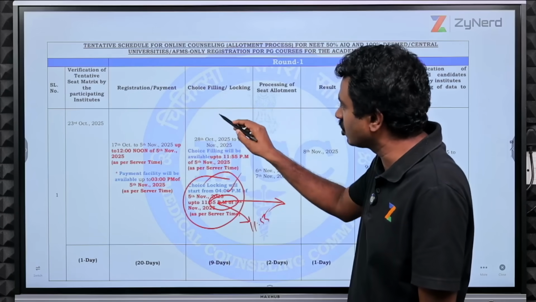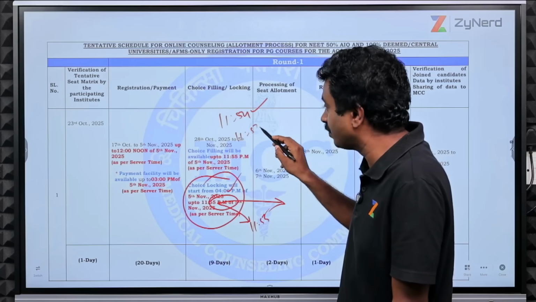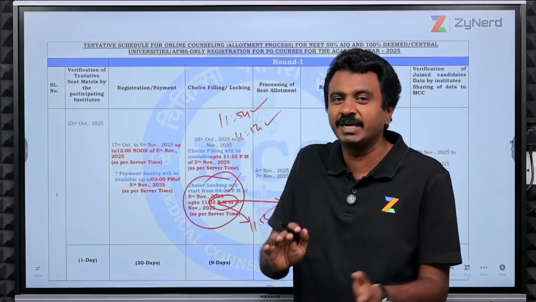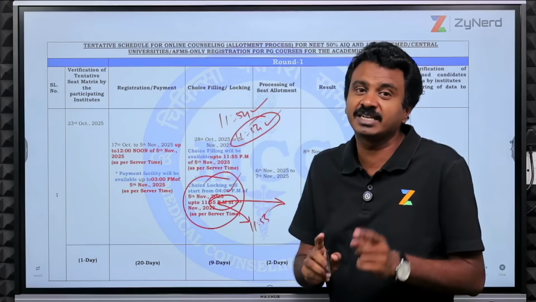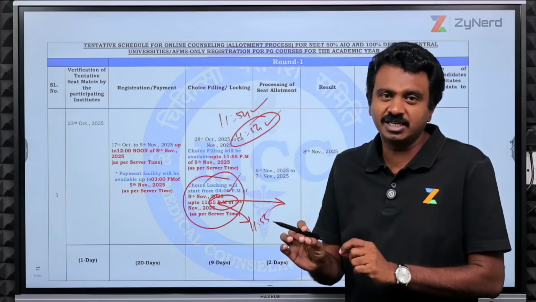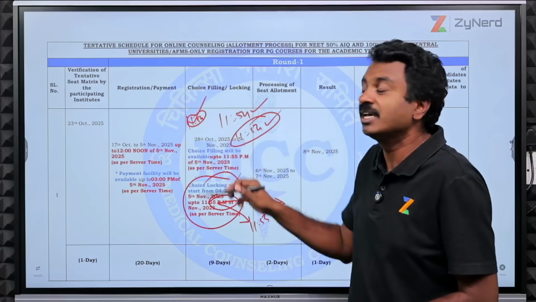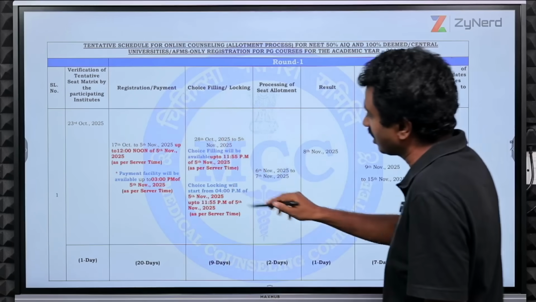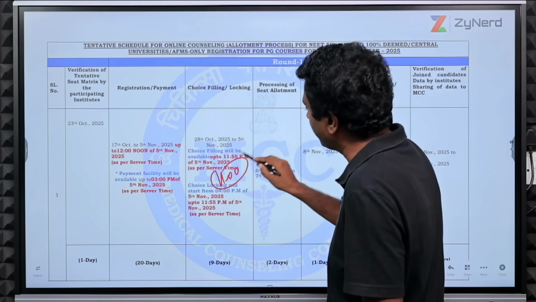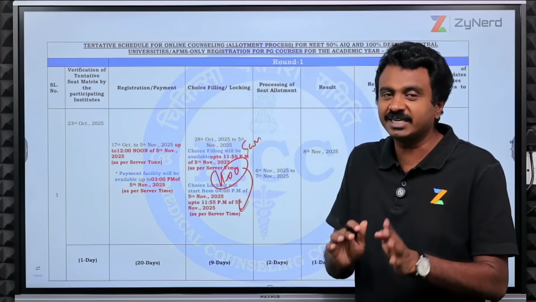Can I lock my choices at 11:54? Yes. Can I edit my choices at 11:54? Yes, but we don't suggest. At least by 11 p.m. you complete all your choices. Last minute swapping, etc. has resulted in a lot of issues. So after locking, I cannot change, but till 11:54, 11:55, I can lock my choices. Let us say I fill in all my choices at 11 o'clock and I go to sleep. After saving my choices, still it will be auto locked, even if you don't lock. So that is a process.